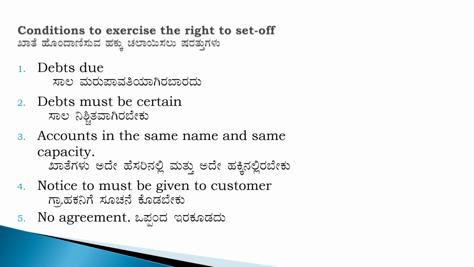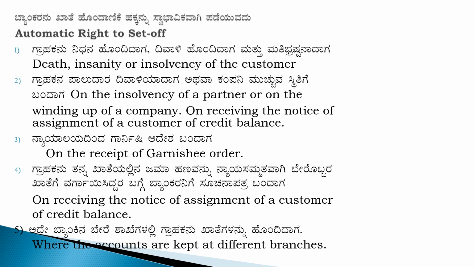Next one, notice must be given to the customer. It means before adjusting the amount, notice must be given to the customer. And there must be no agreement to the contrary. Next, automatic right to set off.